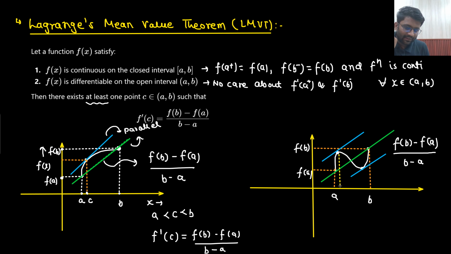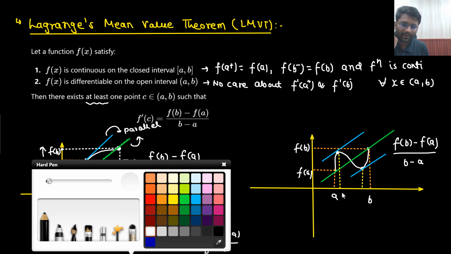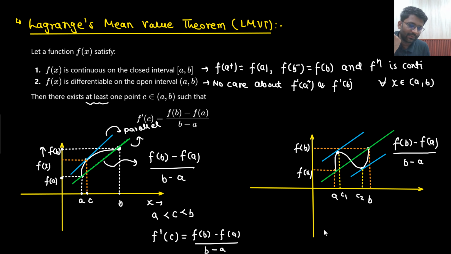This particular point was C1 and this was C2, right? So what will you say here? f dash C1 would be equal to f dash C2. Why is that so? Because the slopes are the same, no? They will be making the same angle. All are parallel lines, so they will be making the same angle.